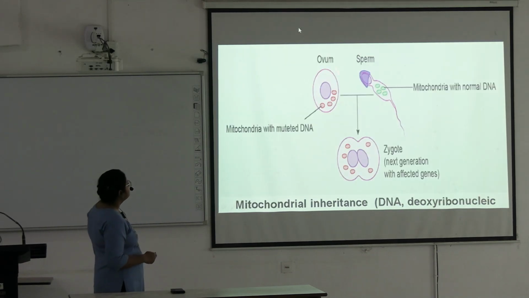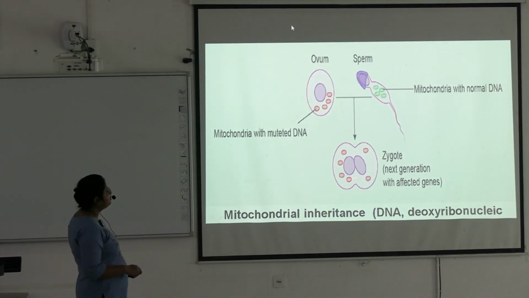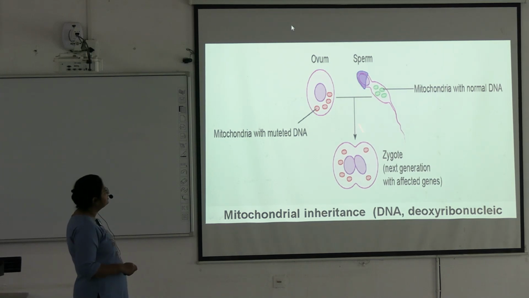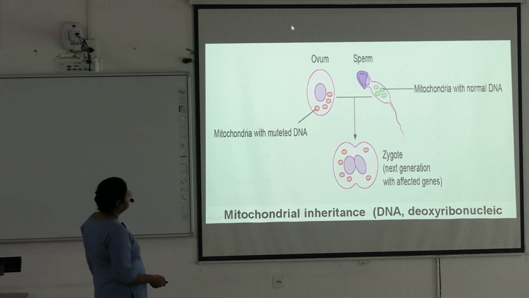Next, see here, this is the ovum. These are the mitochondria with mutated DNA. Here the sperm is coming, only the nucleus gets into the cell and they form the zygote and cell division occurs. You can see here all the mitochondria of the father are rejected, they remain outside, and in the new generation only the mother's mitochondria are present. Okay. That's why it is known as maternal inheritance. Next,